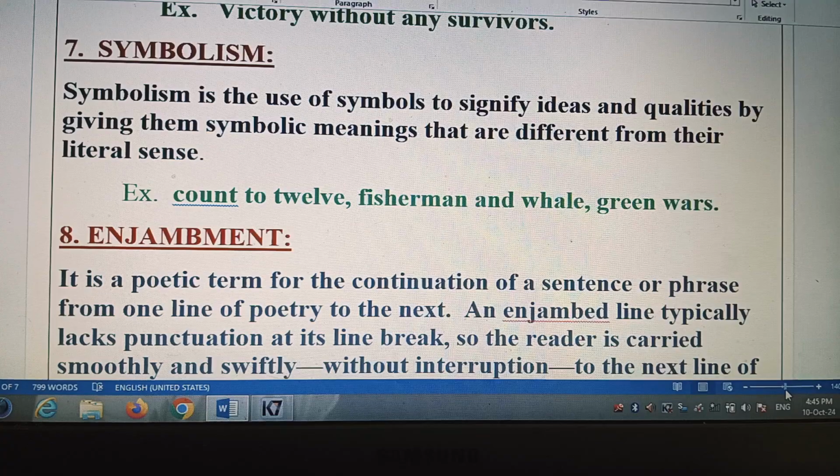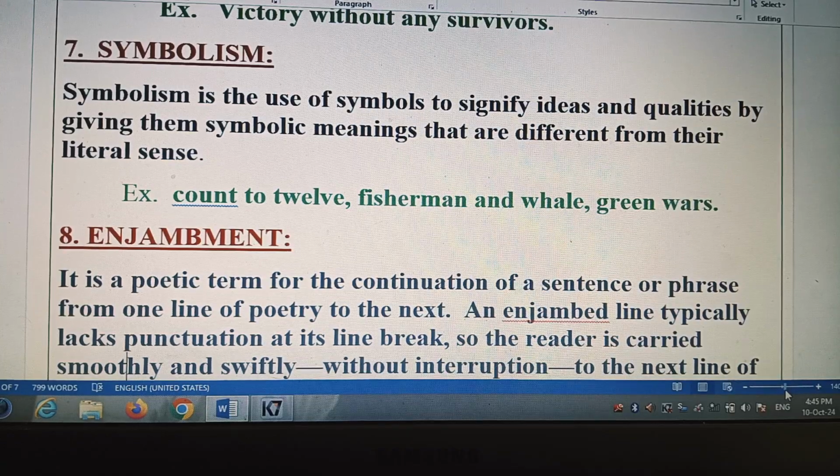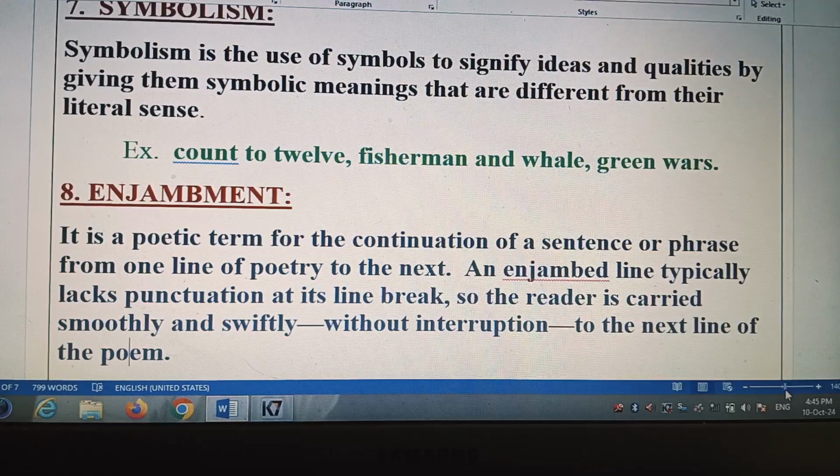And fisherman and whale. Fisherman actually symbolizes a rich man, and whale symbolizes the one whom the rich man exploits.